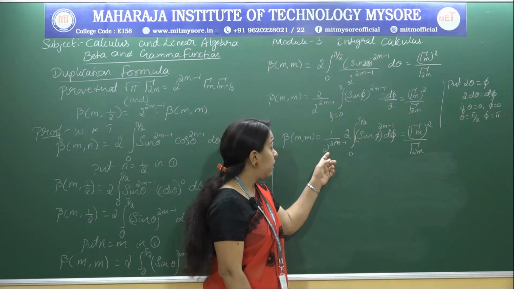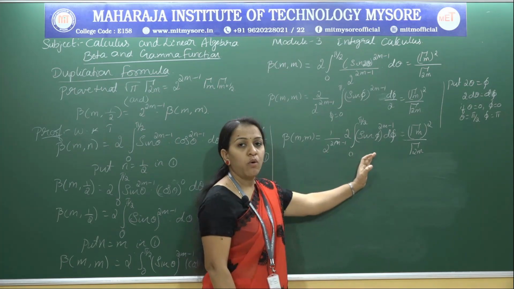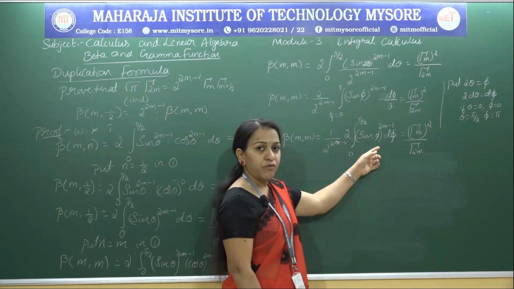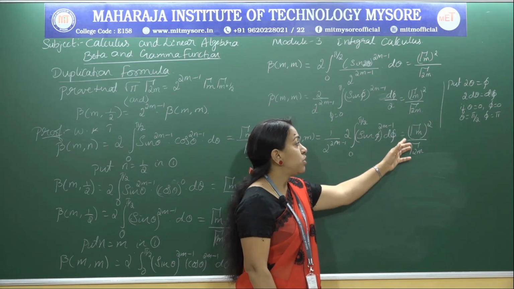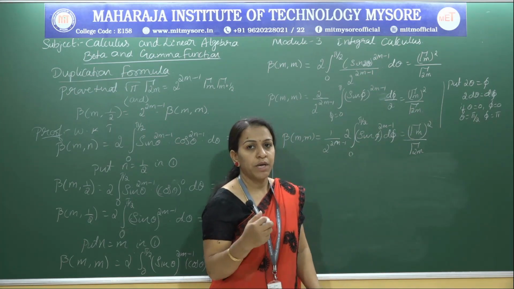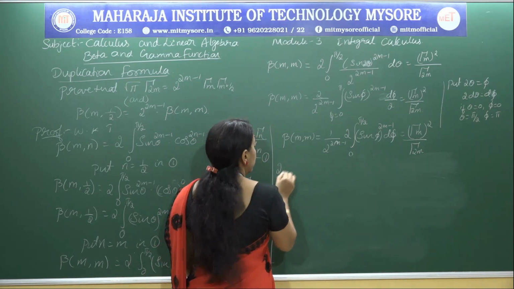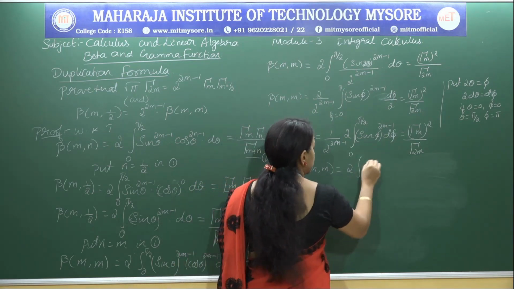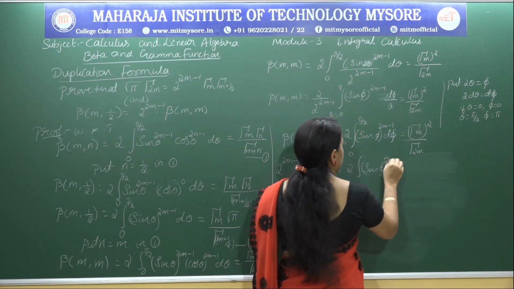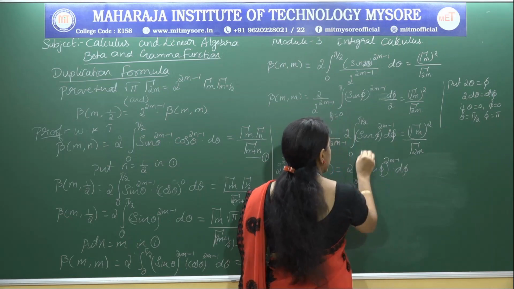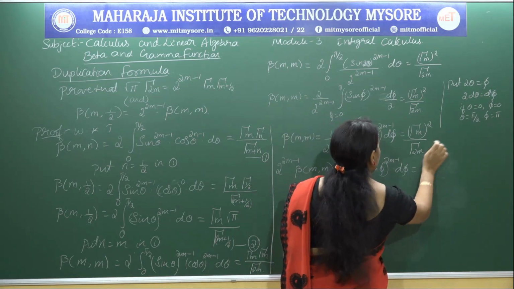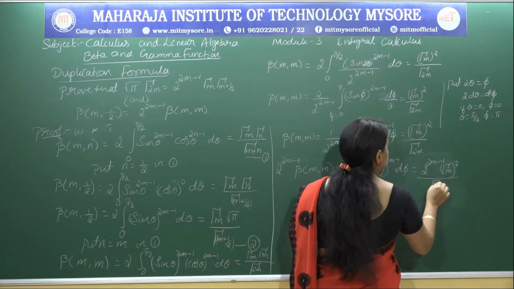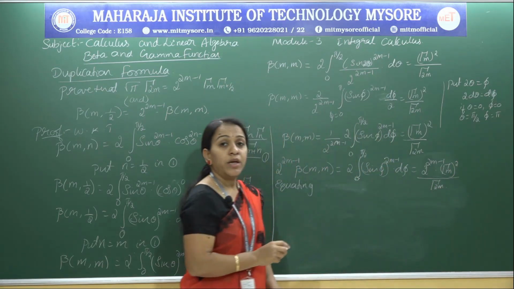So in this step, if I multiply 2 to the power of 2m minus 1 to the whole equation, then I will get 2 power 2m minus 1 into beta(m, m), and 2 times the integral of sin pi whole power 2m minus 1 into d pi between the limits 0 to pi by 2, equal to 2 to the power of 2m minus 1 into gamma m whole square divided by gamma 2m. Now equating corresponding